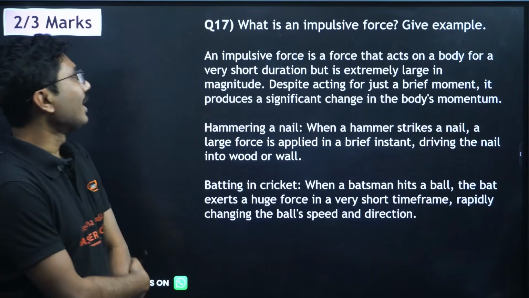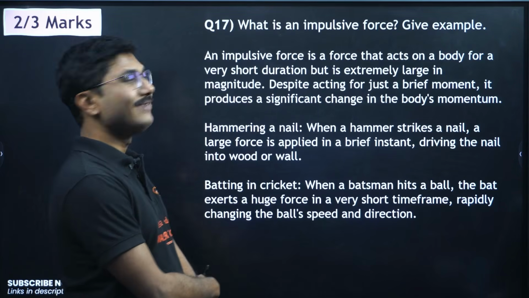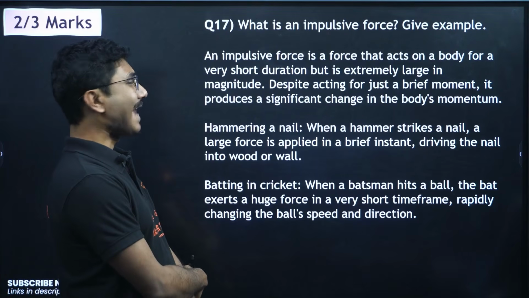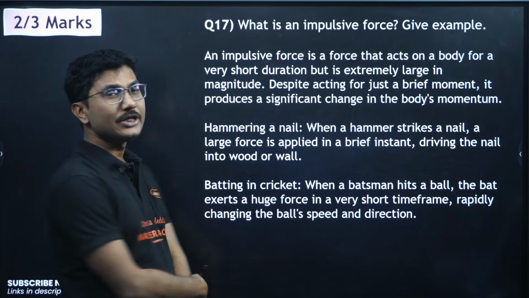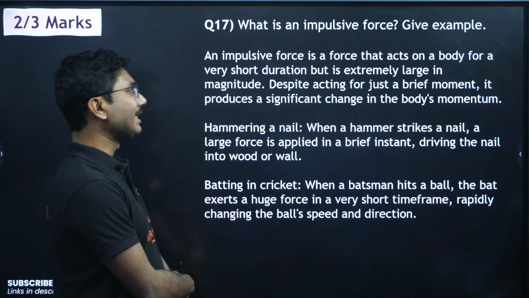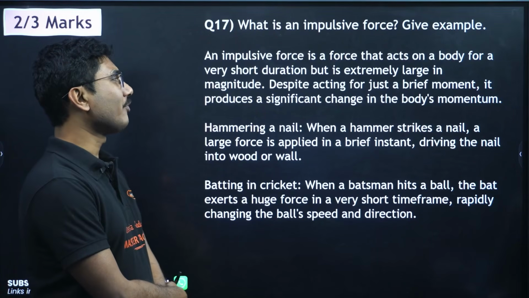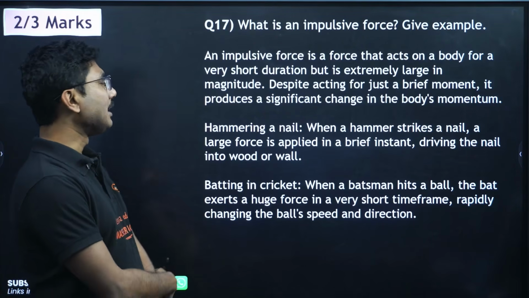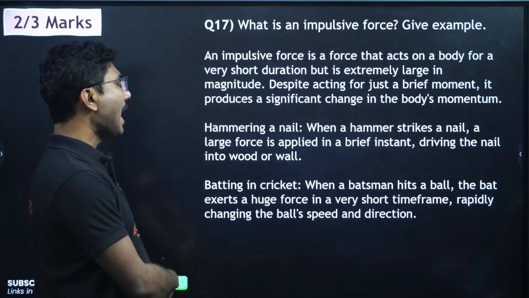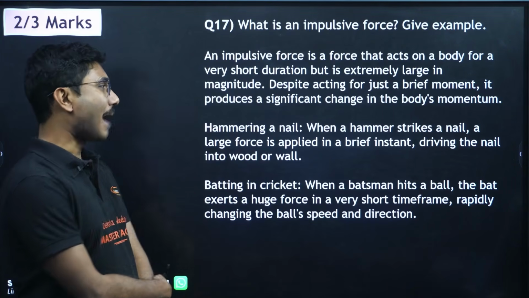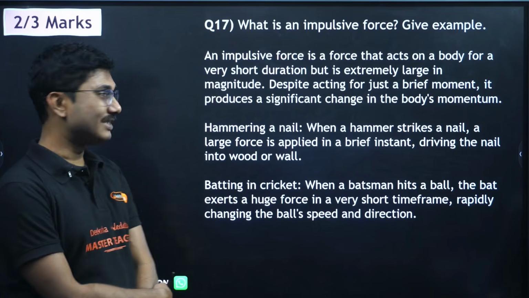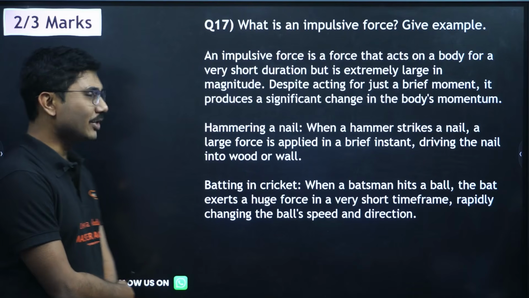Now next, what is an impulsive force? Give an example. An impulsive force is a force that acts on a body for a very short duration, but it is extremely large in magnitude. Despite acting for just a brief moment, it produces a significant change in the body's momentum. Hammering a nail. When a hammer strikes a nail, a large force is applied in a brief instant, driving the nail into the wood or wall.